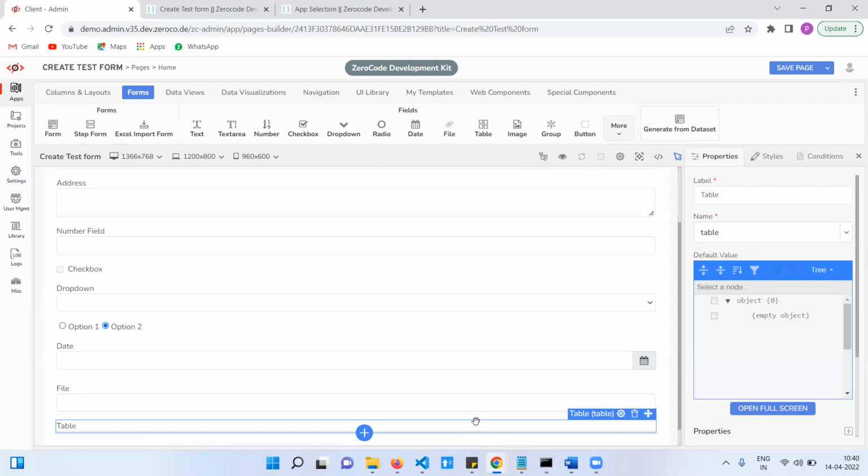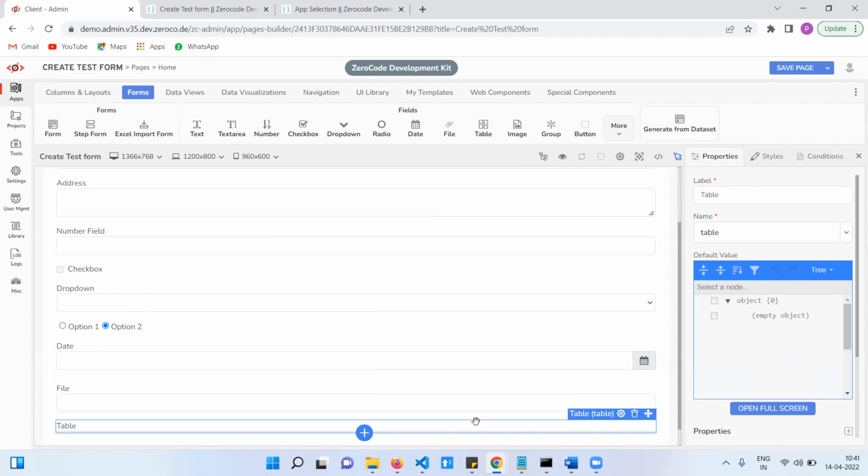This is also a subform in the main form. Here we can add multiple values to that form. For example, if an employee has multiple addresses, or multiple previous companies, previous experience, at that time we can enter multiple values here.